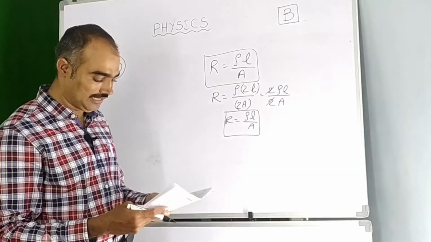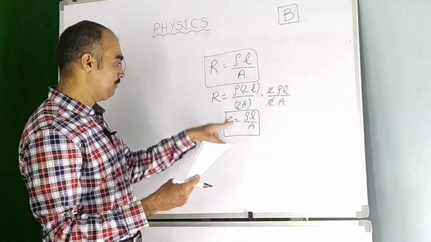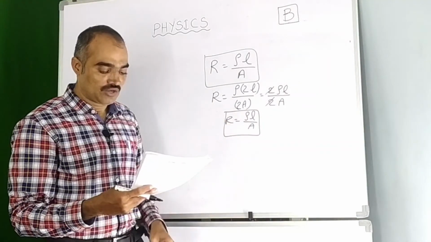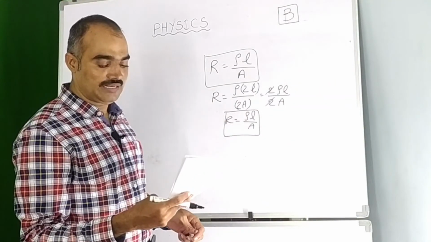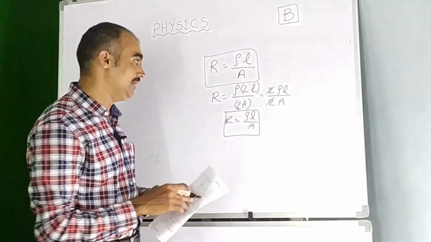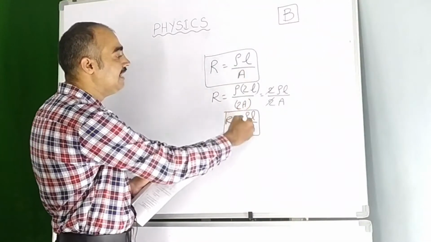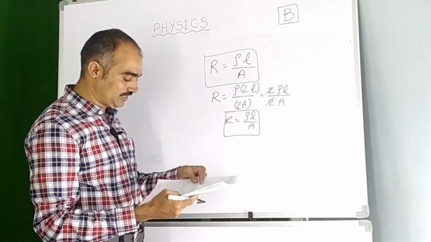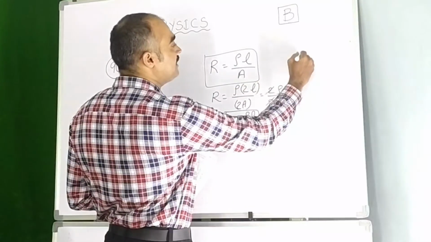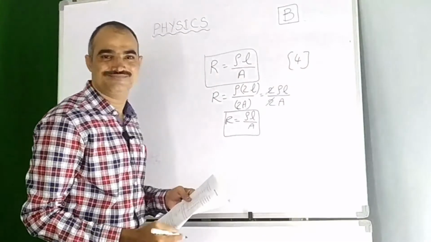Let us see the options here. First one, the resistance doubled. Second one, quadrupled. And third one, halved. And fourth one, remains same. Clearly you see here, children, it remains same. So for this question 90, option 4 is the right option.